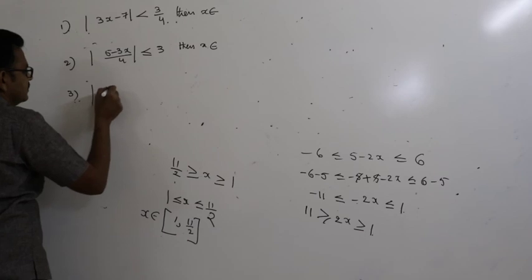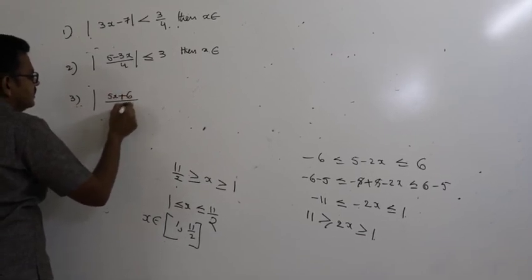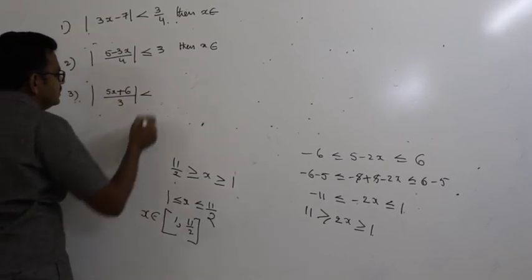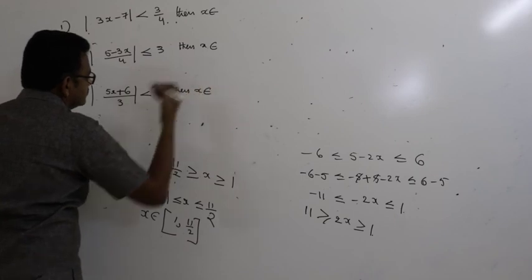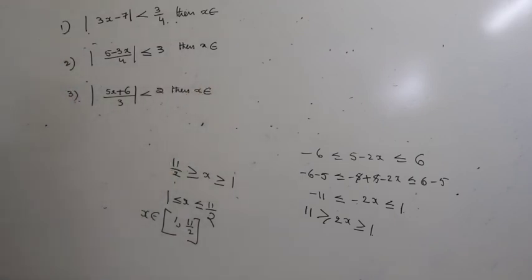Mod of 5x plus 6 by 3 is less than 2, then x belongs to.